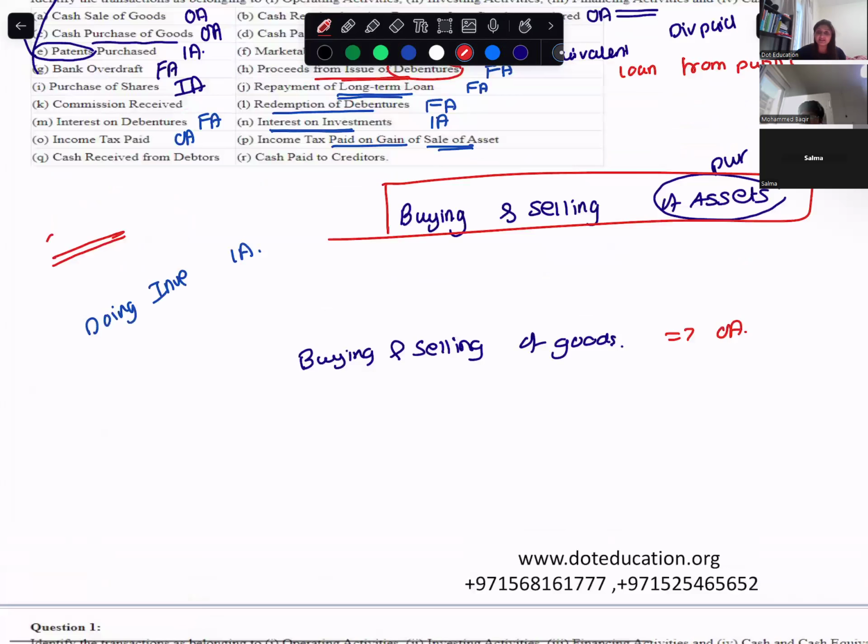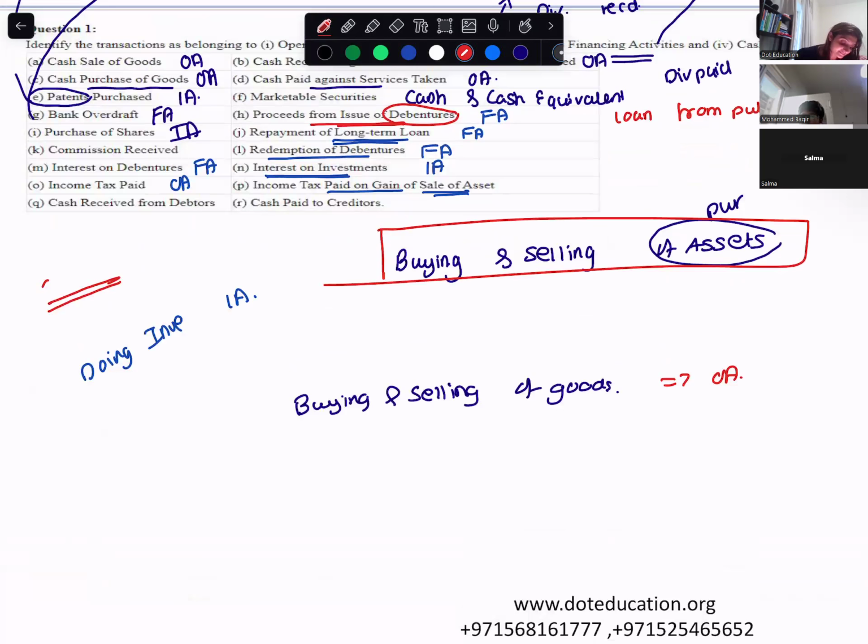That will be which activity? Investing, no, financing. Are you receiving money? No. If you're buying and selling your assets, it is an investing activity. Okay. Then financing activity is something from where you arrange funds.